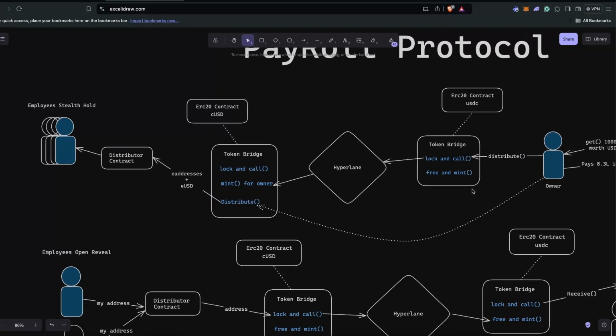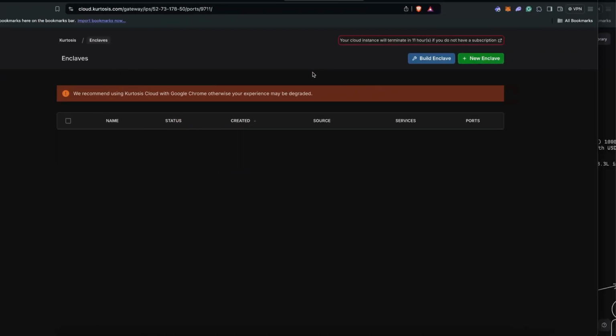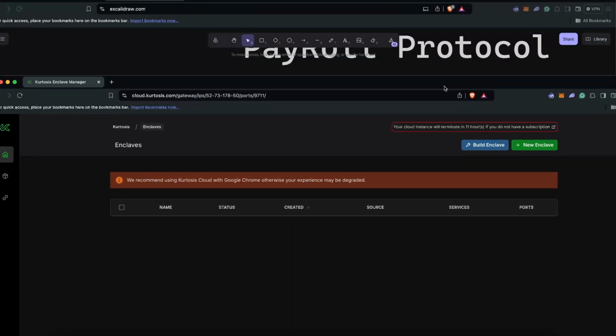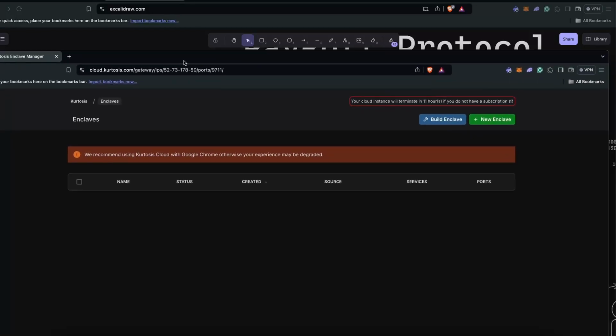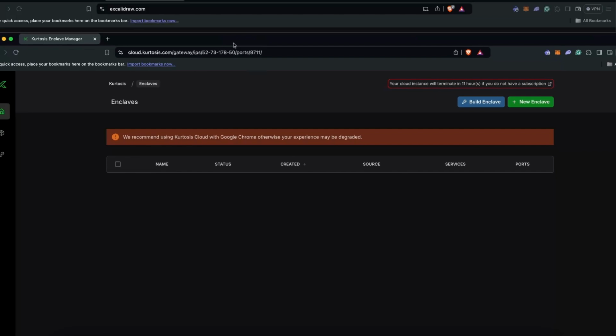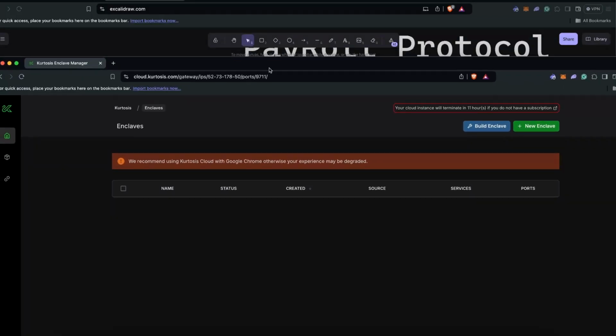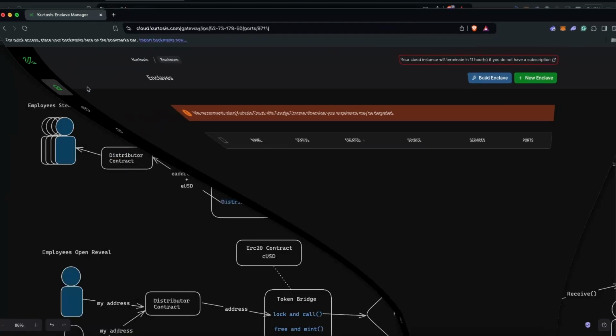Then this lock and call will be listened to by the Hyperlane bridge, which we are running in the cloud. We are using Cloud Cortosis, which only provides 11 hours of free plan. So after 11 hours our protocol won't be working, sadly, because we don't have any scaling plan or paid subscription right now to run this bridge, because the Inco to Binance blockchain bridge is not provided by Hyperlane. Hence we have made our own bridge to provide this support.